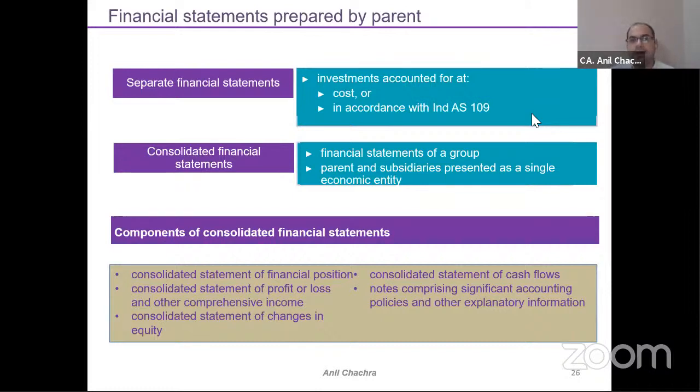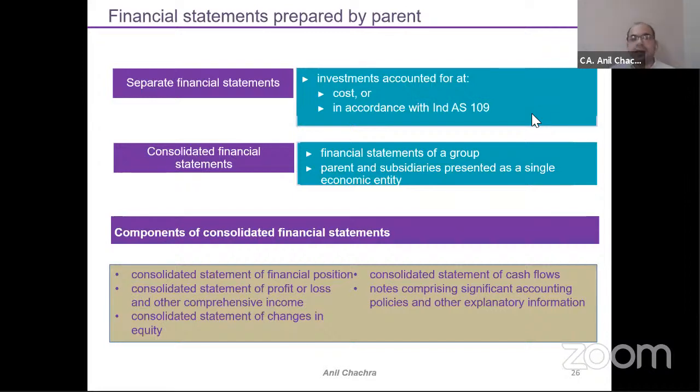So parent and subsidiaries are presented as a single economic package, right? So this will be the consolidated financial statement. Group means parent with its subsidiaries.